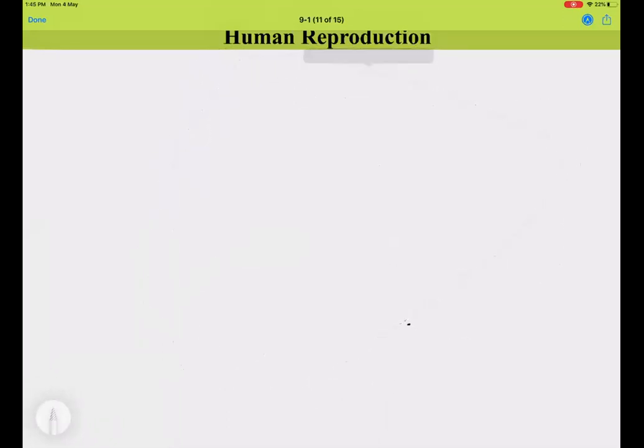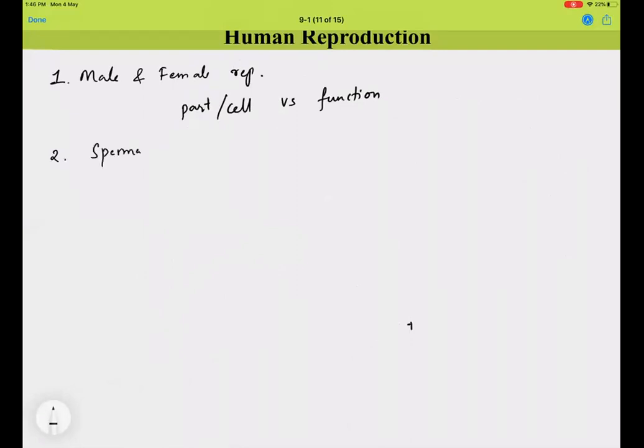Once again, I would like to address a few important concepts, right? For example, the male and female reproductive systems are very important, and commonly asked questions from this area are part or cell versus function. So be thorough with all the parts of the female and male reproductive systems and what their function is. And second, be thorough with the processes called spermatogenesis and oogenesis.